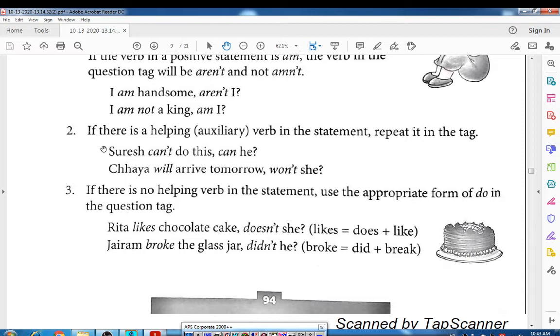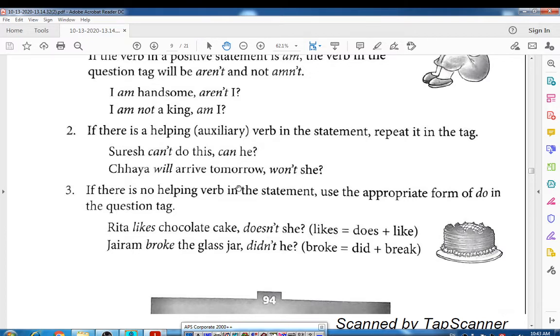Rule number 2: if there is a helping verb in the statement, repeat it in the tag. If there is a helping verb, an auxiliary verb, as I told you before, then repeat it again in the tag. Suresh can't do this. It is a negative statement. We have to make it a positive question tag. Then Suresh can't do this, can he? Instead of Suresh we use he, and instead of can't we use only can, because the statement is negative. We have to add the tag positive. Can he? Okay. Chaya will arrive tomorrow.